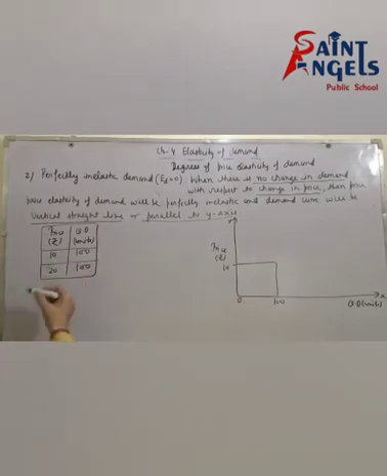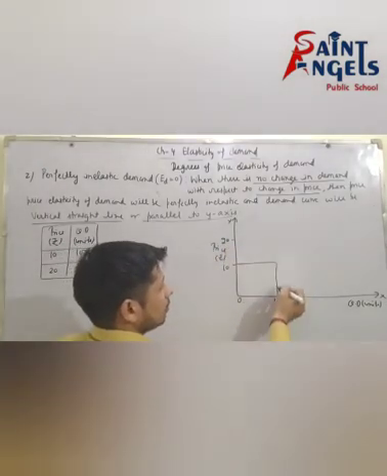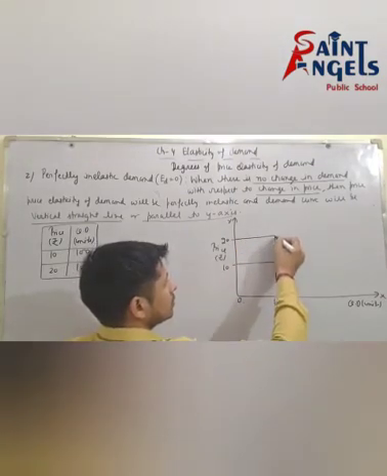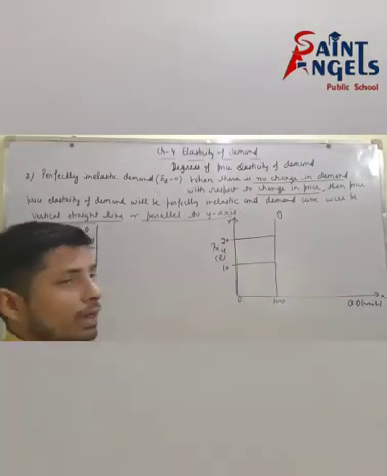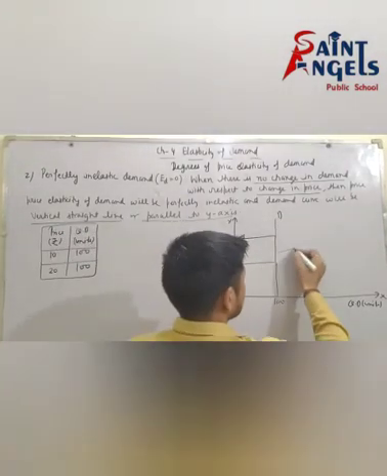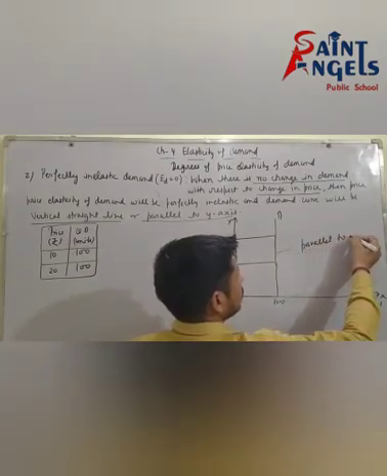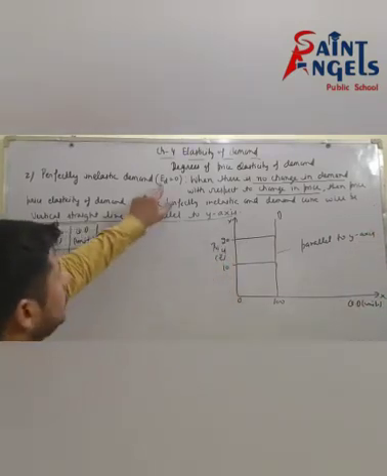Now price increases from rupee 10 to 20, but quantity remains constant. So the demand curve will be a vertical straight line, parallel to y-axis.